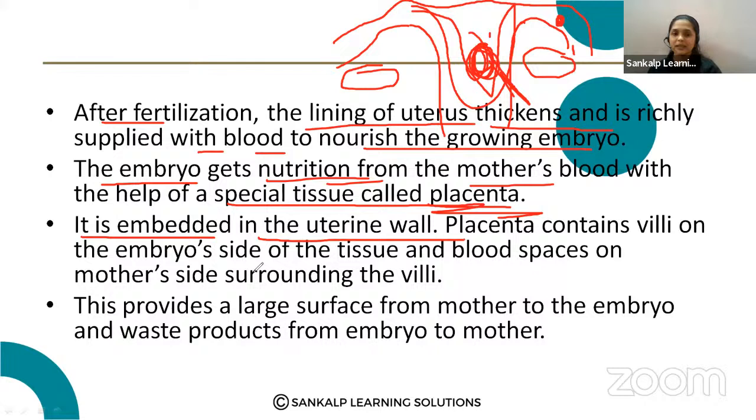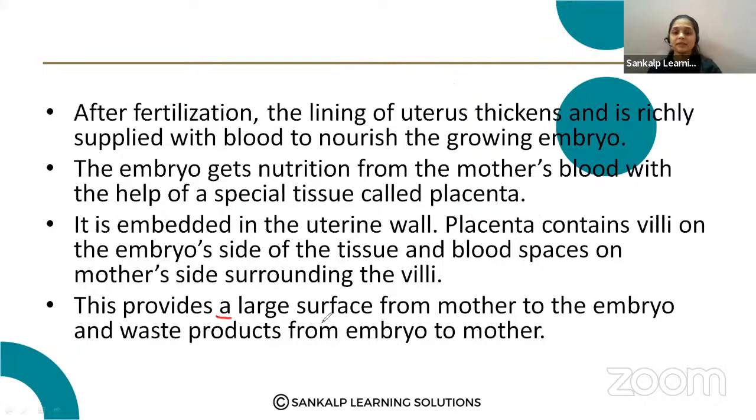Placenta contains villi on the embryo side of the tissue, and blood spaces on the mother side surrounding the villi. It provides a large surface area for transfer from the mother to the embryo, and waste products from the embryo to the mother are also removed by the placenta.